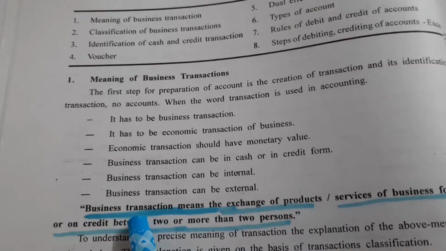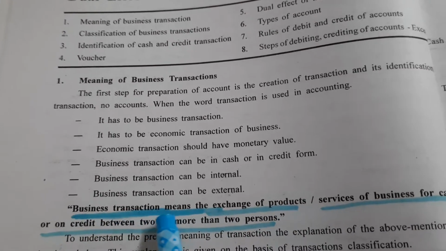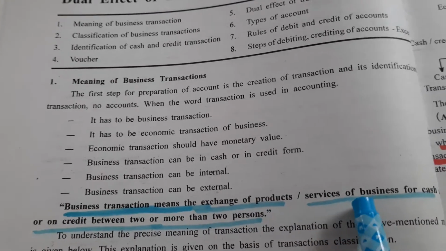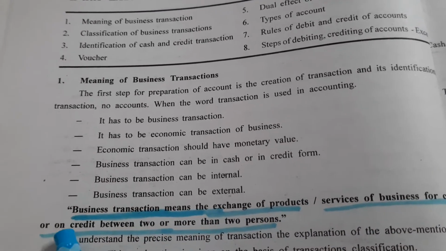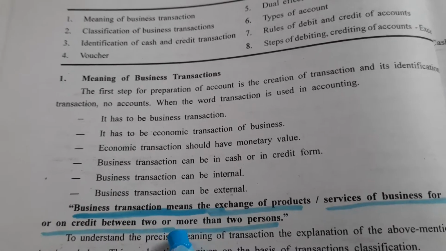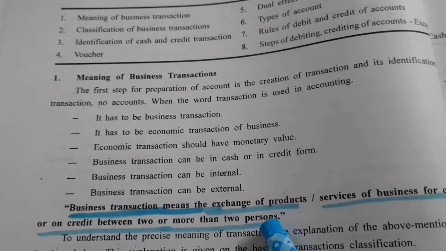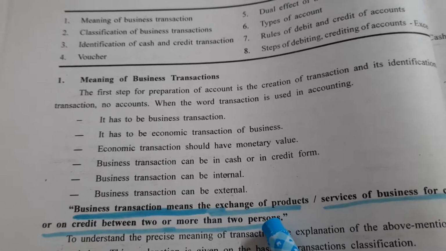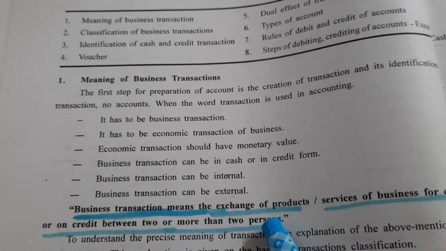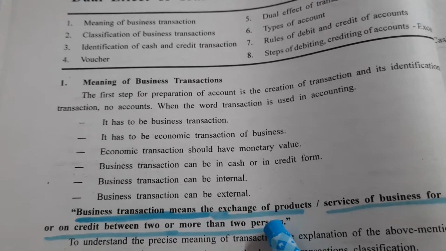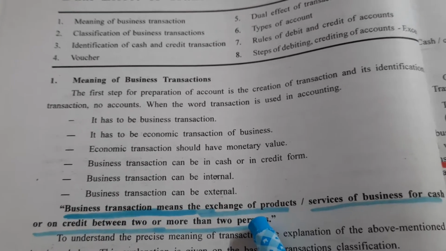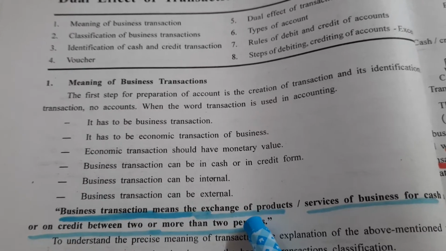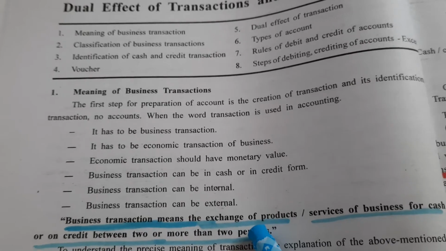So I'll repeat it, that the meaning of business transaction is the exchange of products, services of business for cash or on credit between two or more than two persons. So whenever there is exchange of either products or service of business between two or more than two persons, either it can be for cash or on credit, in accounts we call it as a transaction.